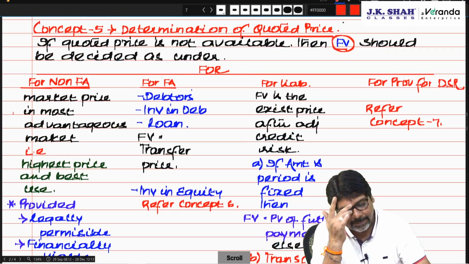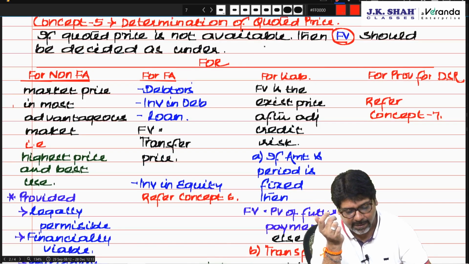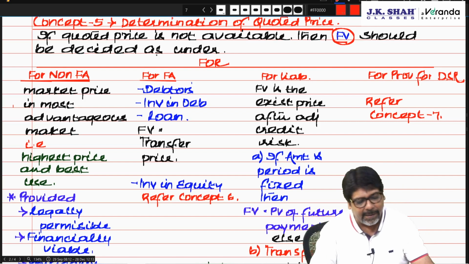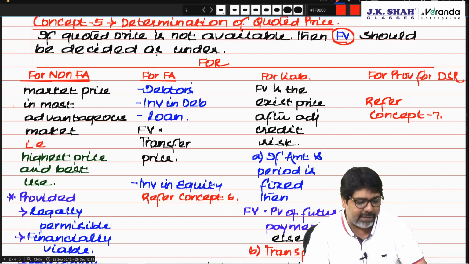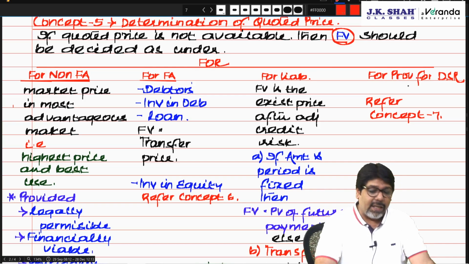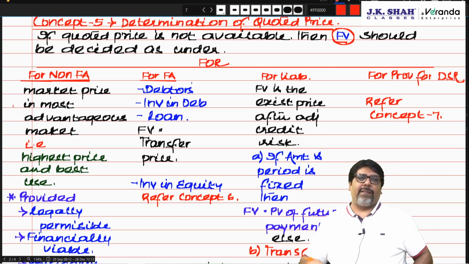Then, chartered, if quoted price is not available, then fair value should be decided as under. For non-financial assets, for financial assets, for liabilities, provision for DSR. Now chartered, what is this? But this should be used only if quoted price is not available.